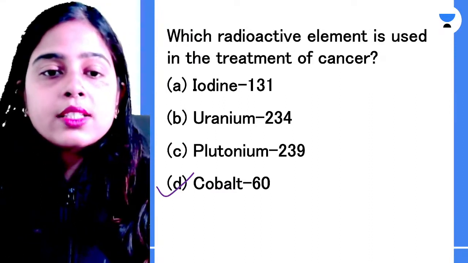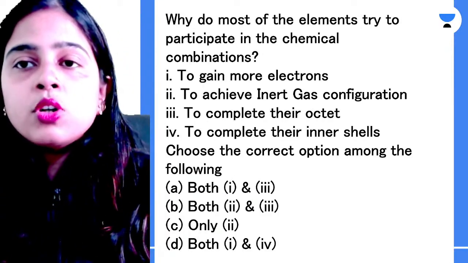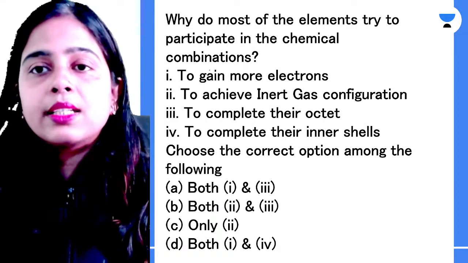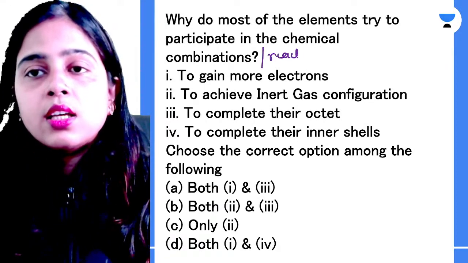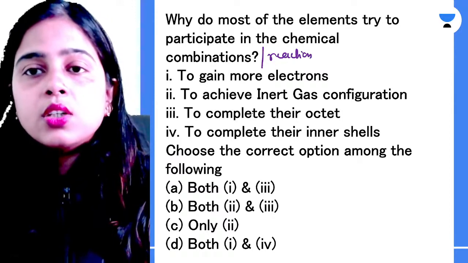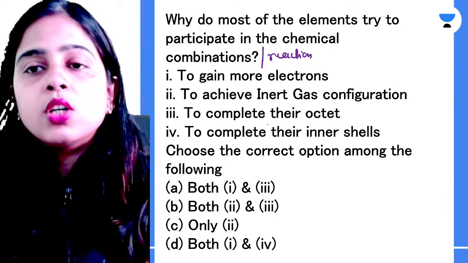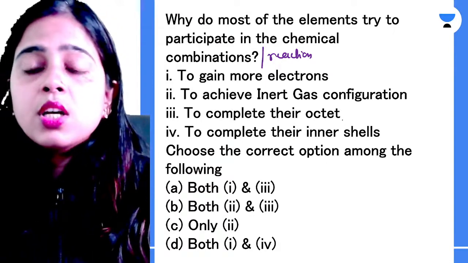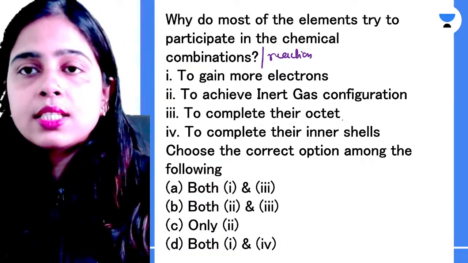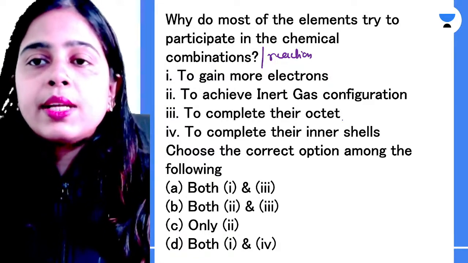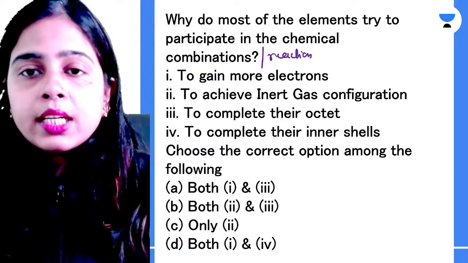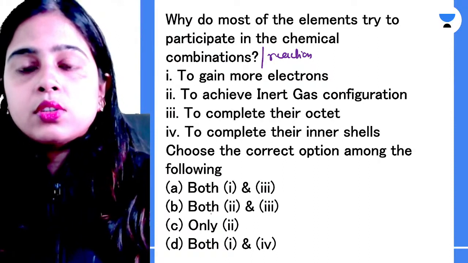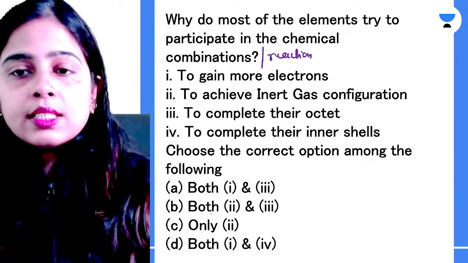Next question. Why do most of the elements try to participate in chemical combinations or chemical reactions? To gain more electrons, to achieve inert gas configuration, to complete their octet, to complete their inner shells. Out of the four statements, which represents the correct reason for the elements trying to participate in the chemical reaction? Both 1 and 3, 2 and 3, only 2, or both 1 and 4. Please try to answer it.